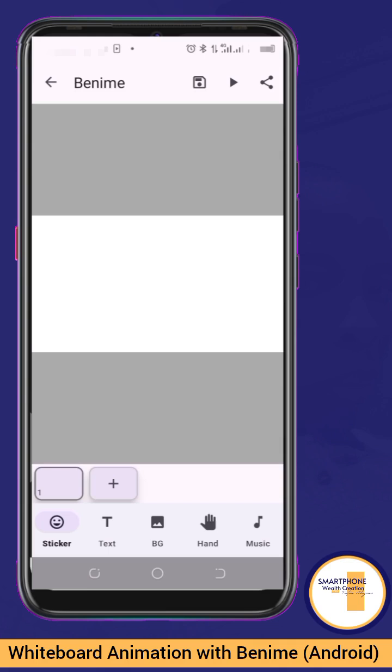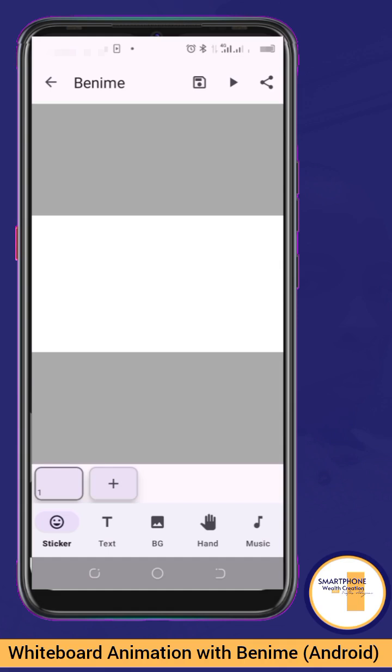In case you want to do one or two things, if you look down below here, you will see we have different options here. We have sticker, text, background, and music. So let me touch on each of them just for you to understand how it works.